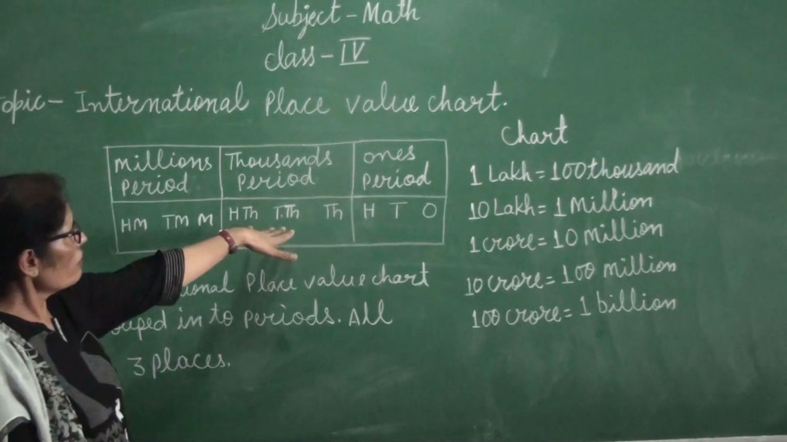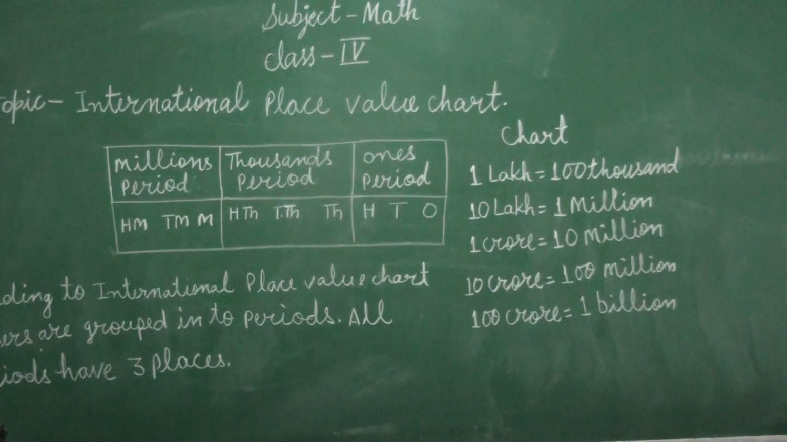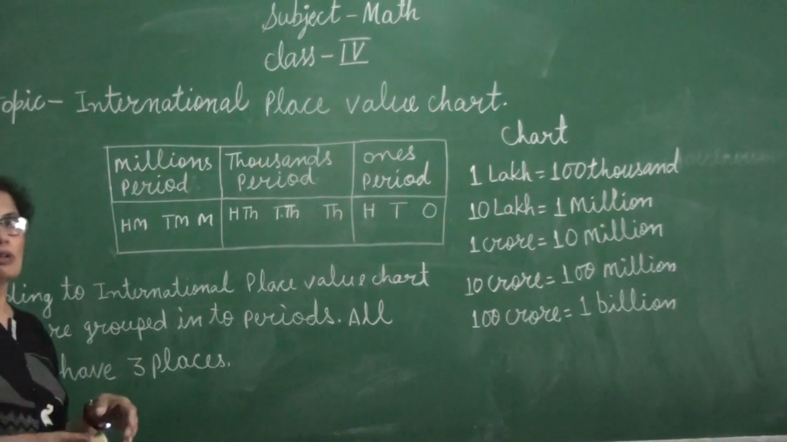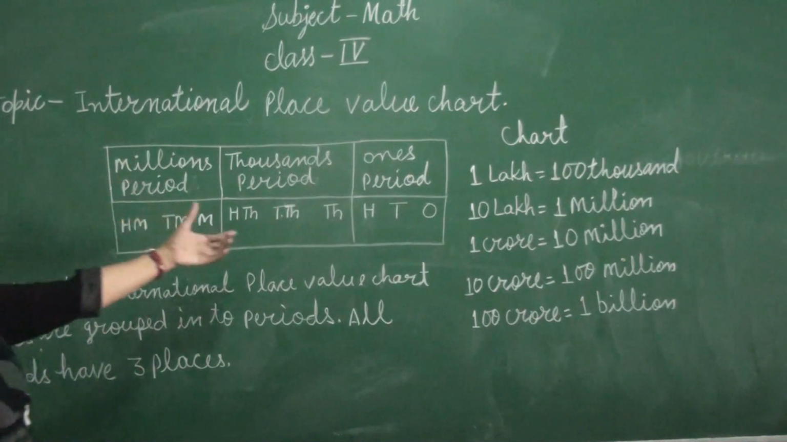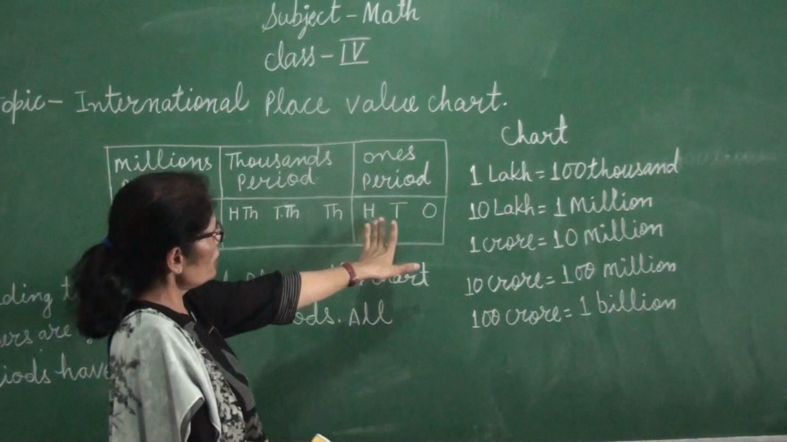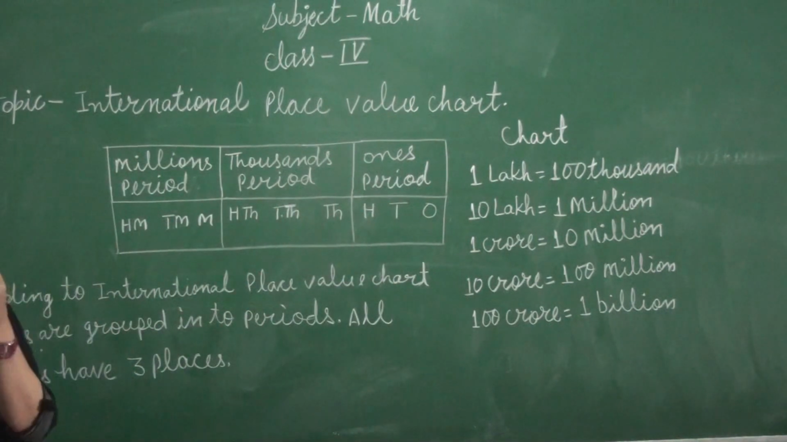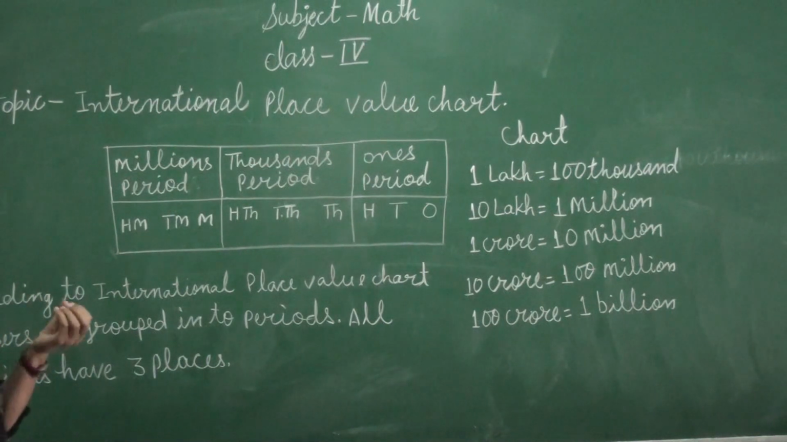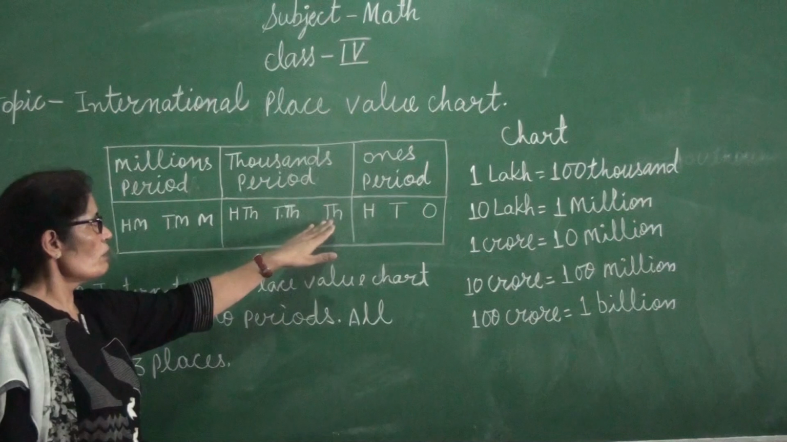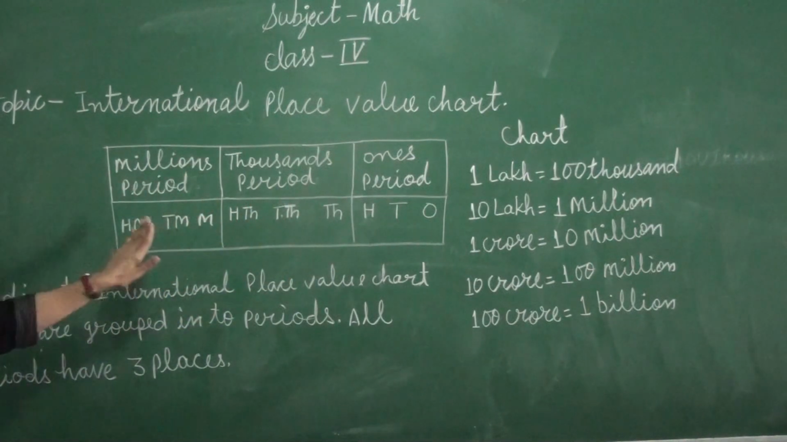Every group or period has three places. This is the difference between the Indian place value chart and the international place value chart. In the Indian place value chart, after 999, every period has only two places, ones and tens. But according to the international place value chart, every period has three places: 1000, 10,000, 100,000, million, 10 million, 100 million.